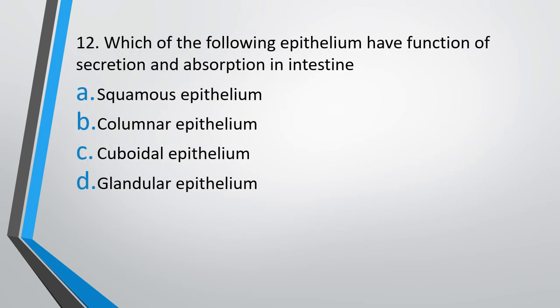Question number 12. Which of the following epithelium have the function of secretion and absorption in intestine? Squamous epithelium, columnar epithelium, cuboidal epithelium, or glandular epithelium? Epithelium that has the function of secretion and absorption in intestine. The correct answer is option B, that is columnar epithelium.